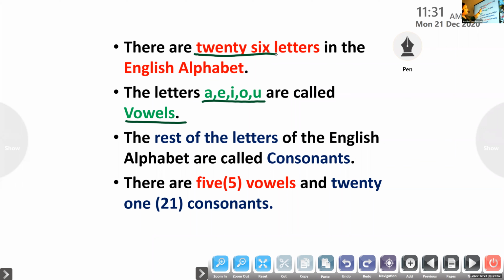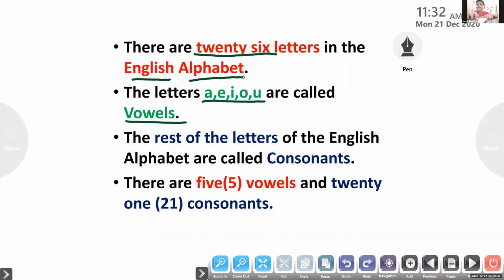There are 26 letters in the English alphabet.